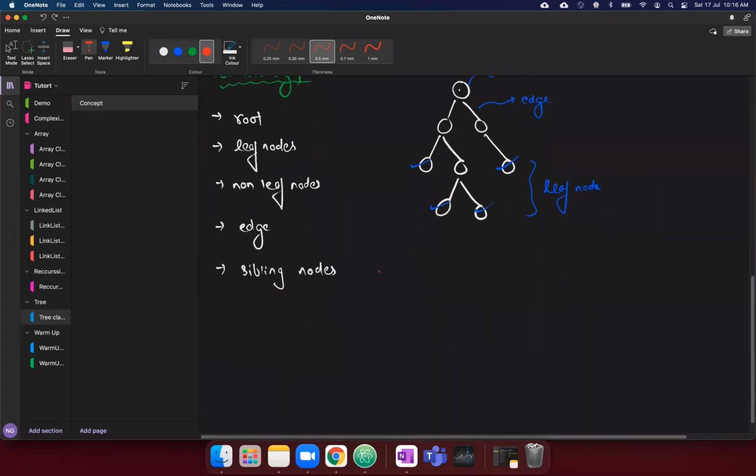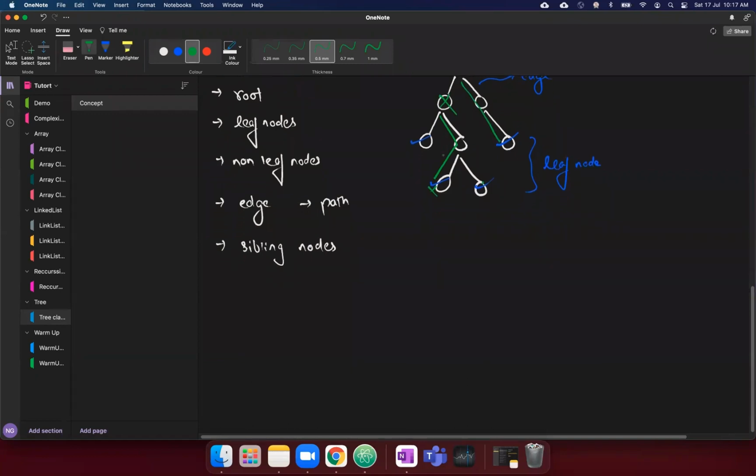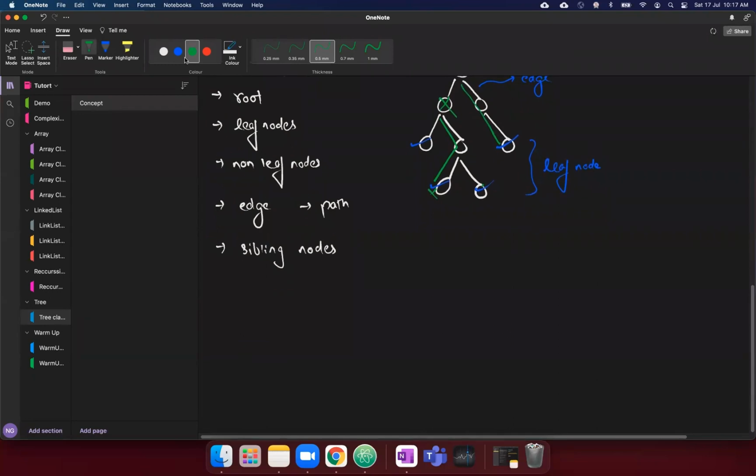Next is ancestors. One important part is path, which I forgot to tell you. Path is the sequence of the edges between any two nodes. Okay. So a path can be like this, from this node to this node. Here between root and this is the path. So path is a sequence of the edges between any two vertices. We have then something called ancestors and descendants. So let's talk about ancestors only.